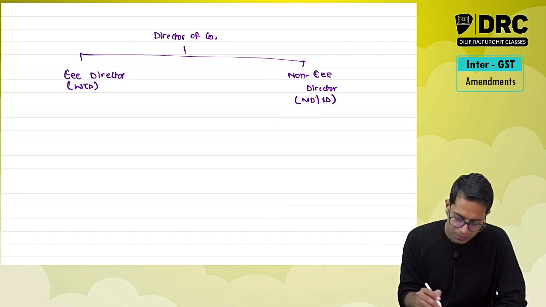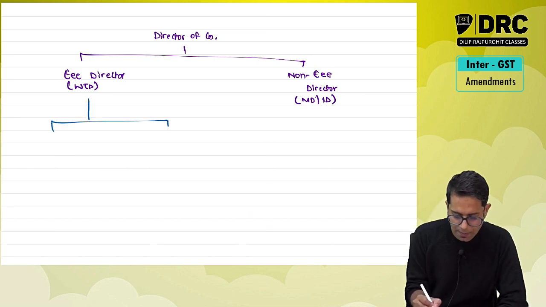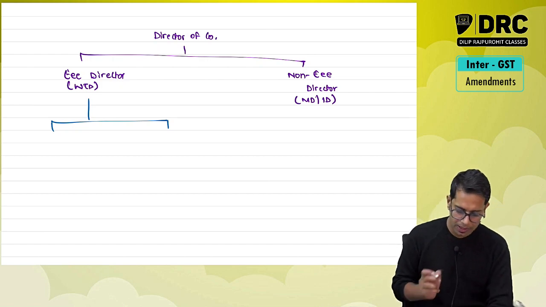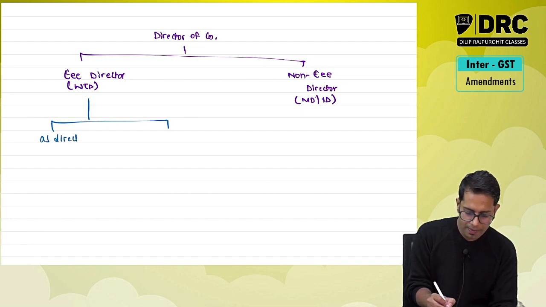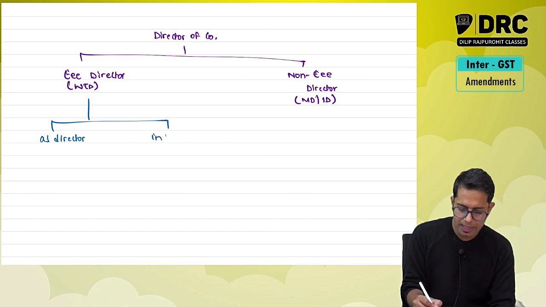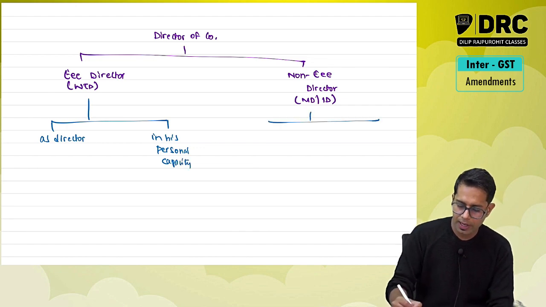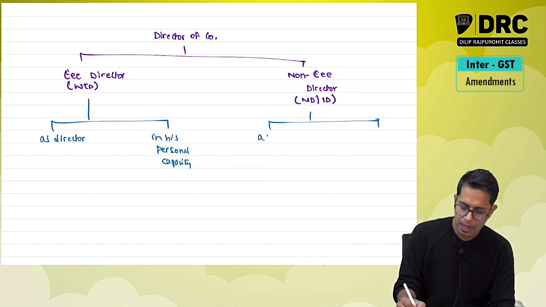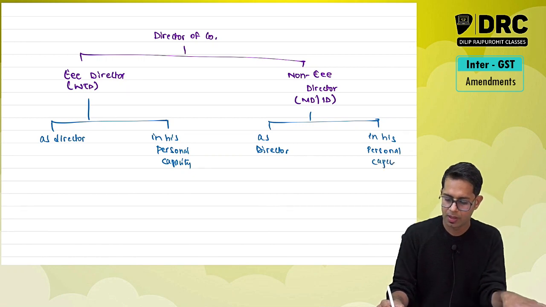Now this person who is an employee director may give services to the company as director of the company or in his personal capacity. Similarly, a non-employee director may also give services to the company as director of the company or in his personal capacity.